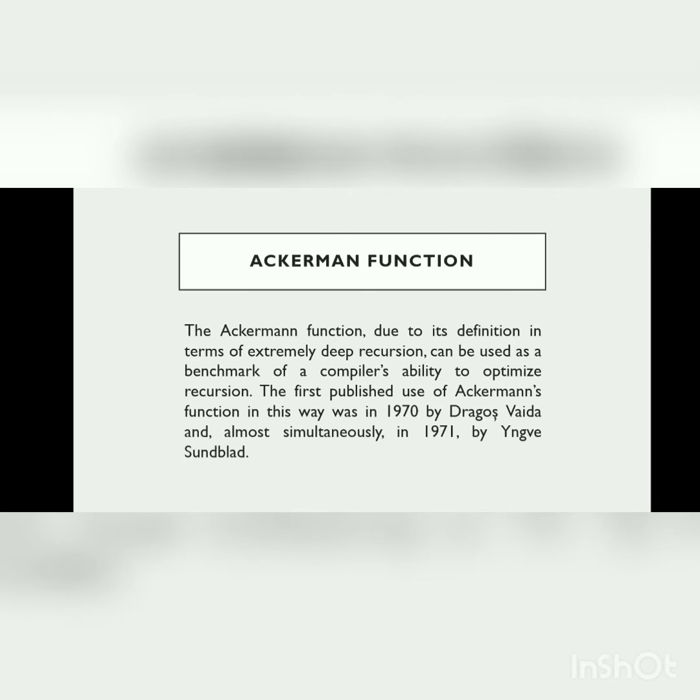The Ackermann function, due to its definition in terms of extremely deep recursion, can be used as a benchmark of a compiler's ability to optimize recursion. The first published use of Ackermann's function in this way was in 1970 by Yngve Sundblad and almost simultaneously in 1971 by Sundblad. Then let's see the history of the Ackermann function.